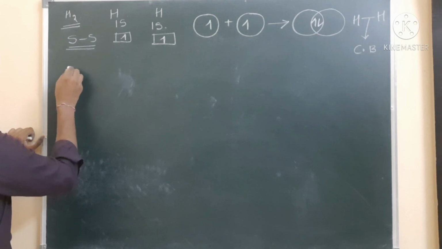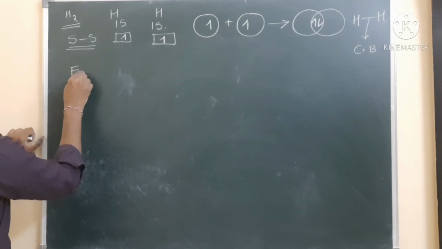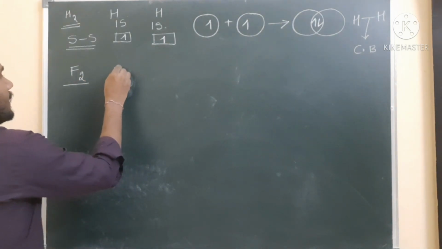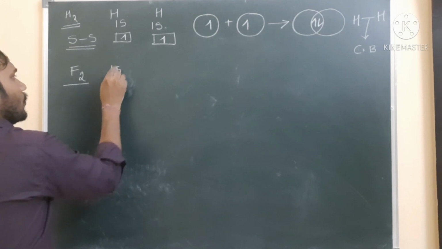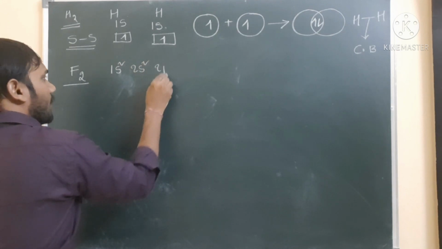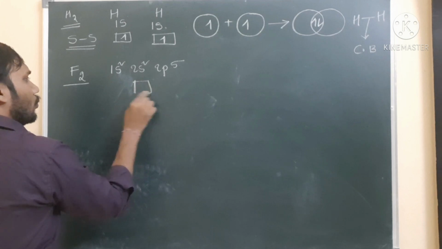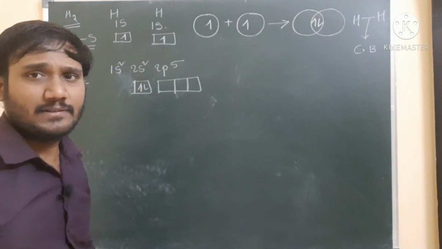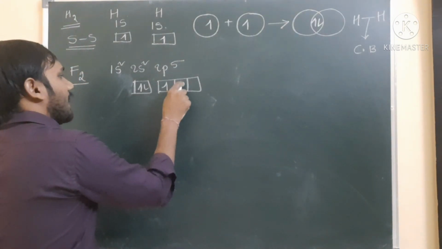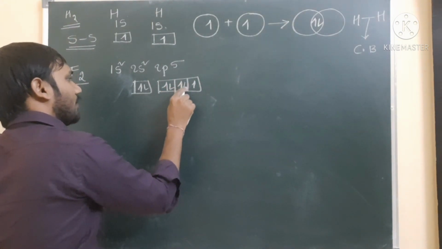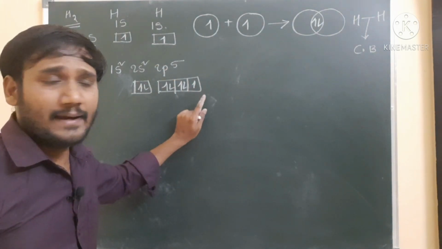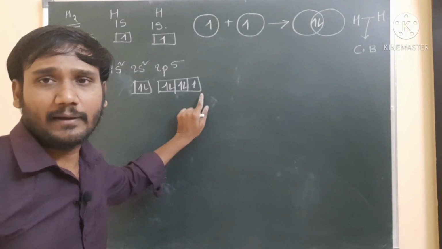Next, another overlapping we are taking is the fluorine molecule. Fluorine's atomic number is 9, with electronic configuration 1s2, 2s2, 2p5. The 2s2 2p5 is the valence shell configuration, so five electrons are present in the 2p of fluorine. In the valence shell of fluorine, one unpaired electron is present.